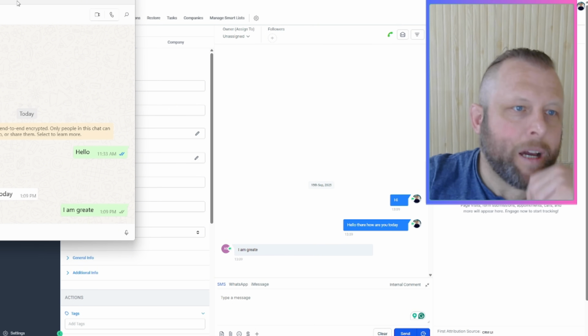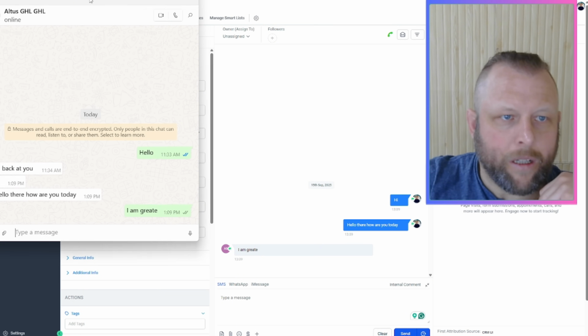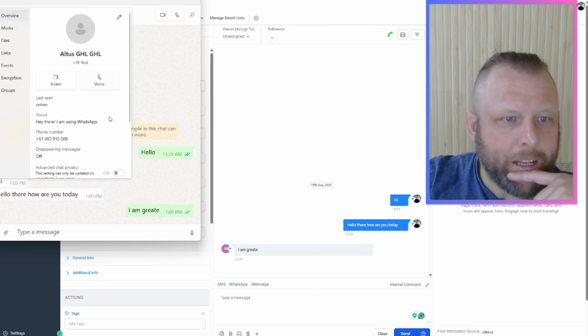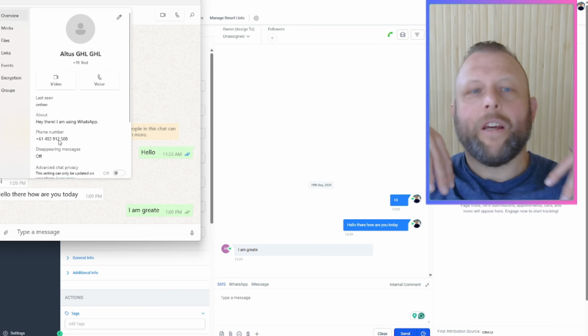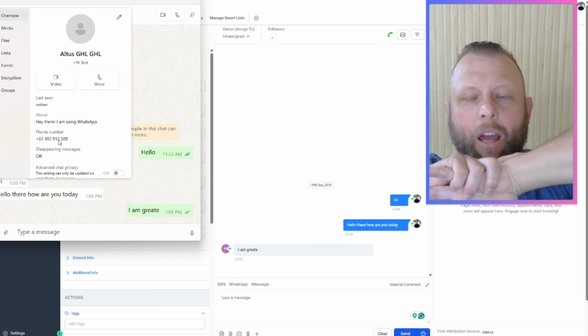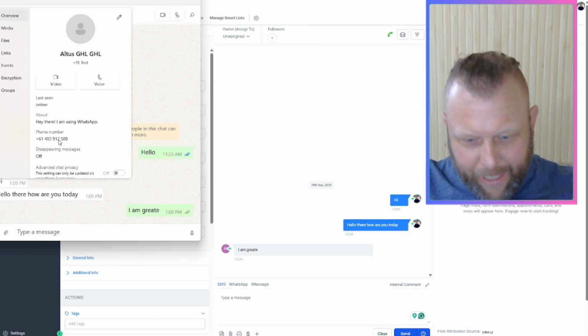And again, this just comes through. This is what's so amazing. This is how I see this person in here. This is still sending from that Australian number. So if I send out any SMS to anyone, it's going to be the Australian number. So now let's go set up all the automations, all the auto sending things out.